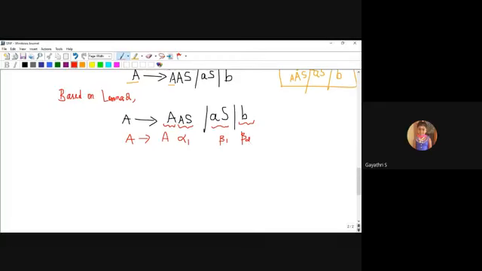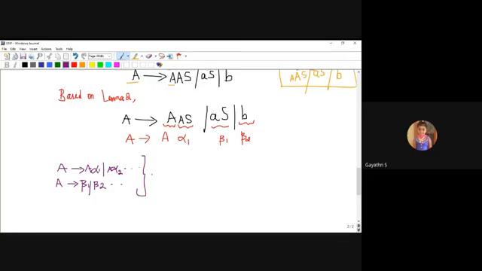Next, what is the rule? I will write the rule. The rule is: if A produces A alpha 1 or A alpha 2, up to n times, and A produces beta 1, beta 2, up to beta n,